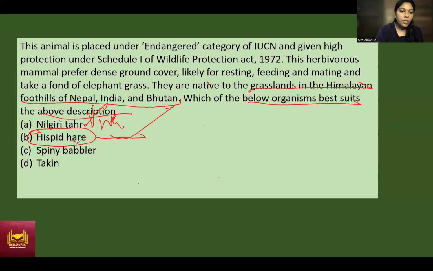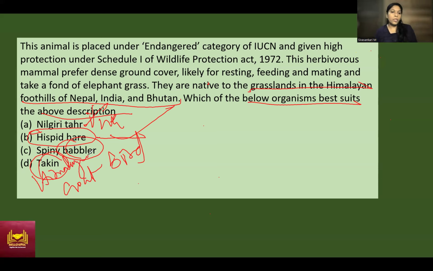But again, if you see, this babbler is a bird, and Hakin is a kind of goat. Nilgiri tahr is a wild goat which is found in the Western Ghats. It's a Himalayan goat. So except Hispid hare, all others are goats and birds. And they're not fond of this elephant grass.